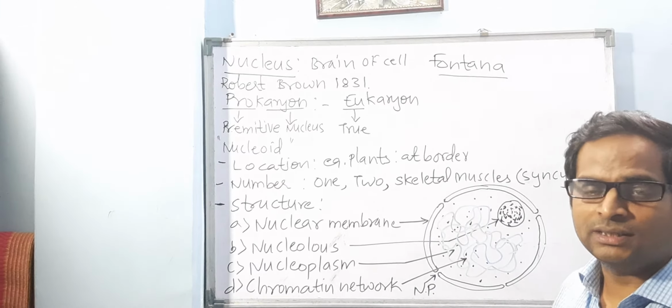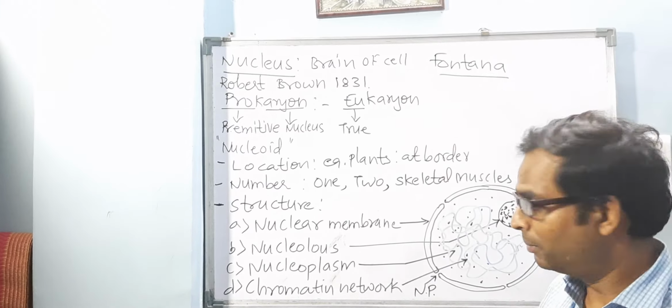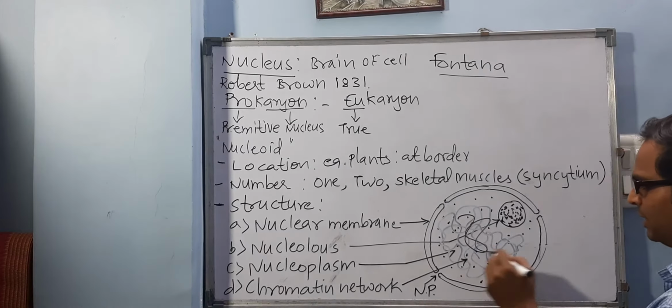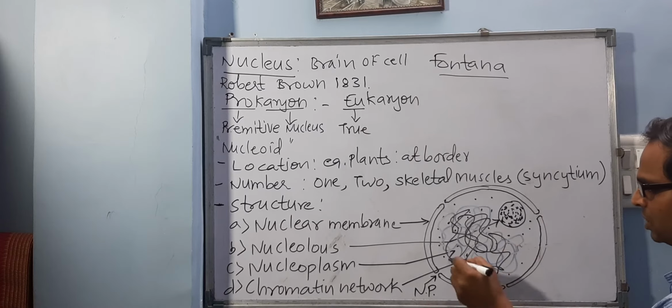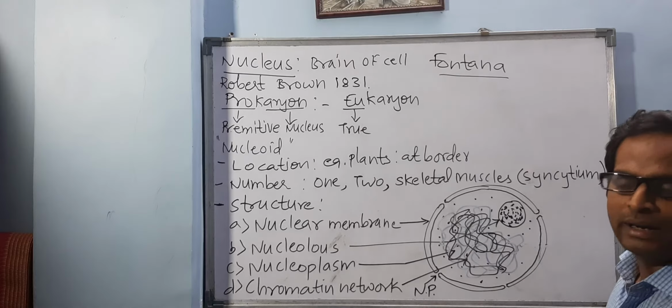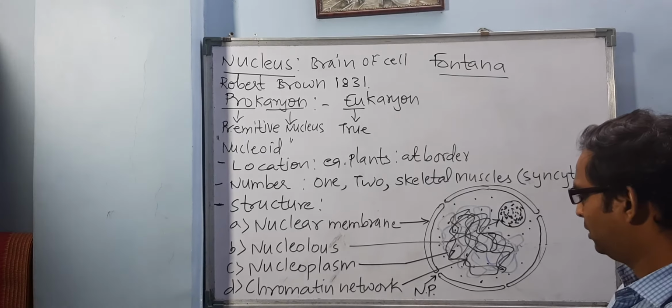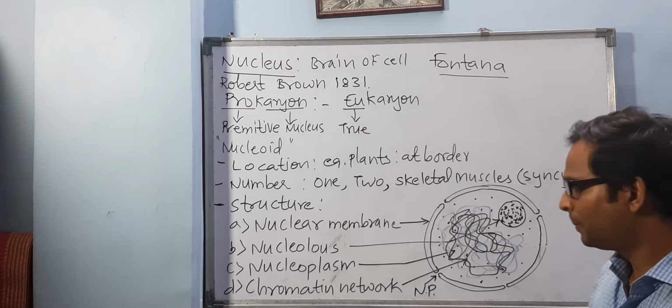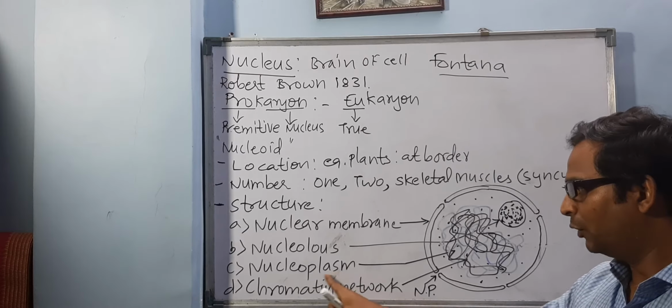That only condenses and becomes chromosome. समझ में आ रहा है? So it is a future chromosome. So this network-like, thread-like structure is called the chromatin network. Now, a little more detail we will talk about this chromatin network. Now, nucleoplasm, you understood everybody.